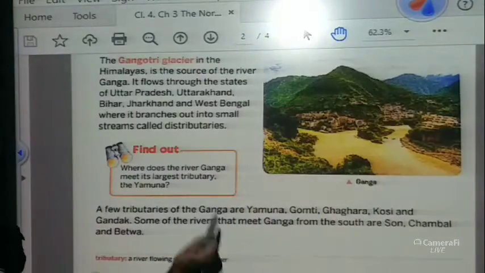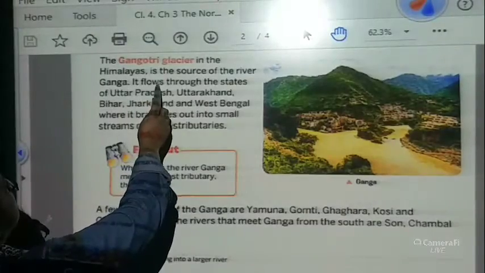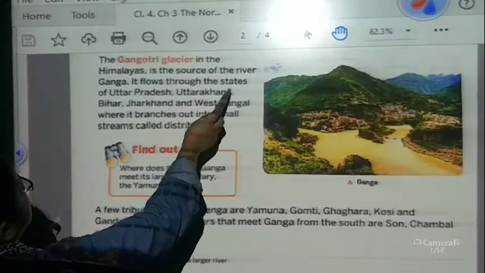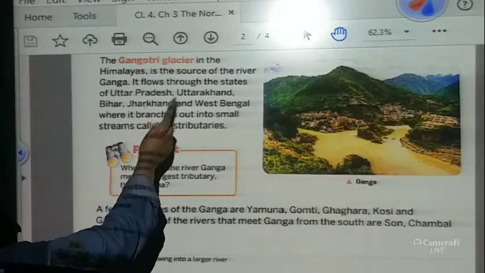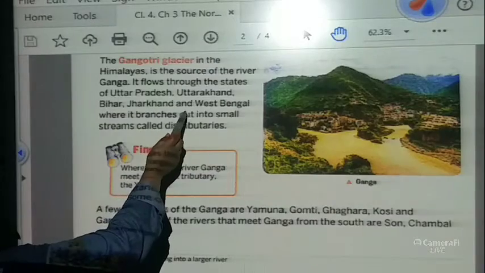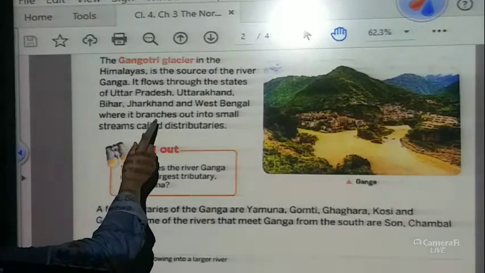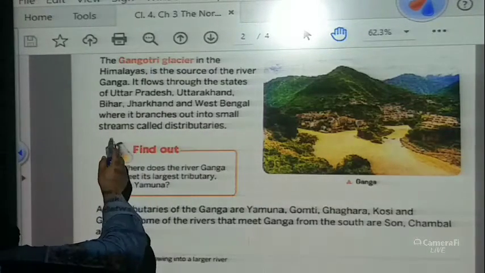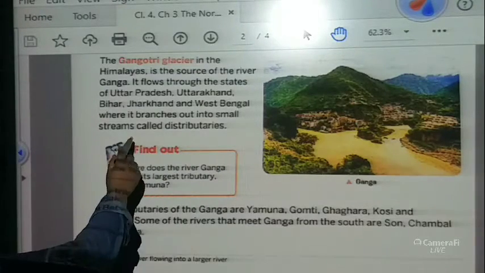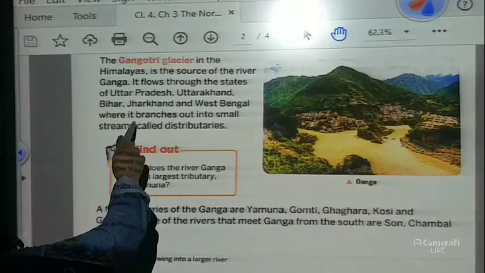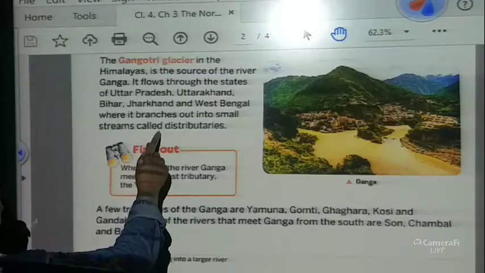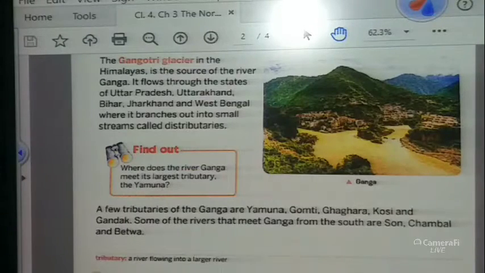The Gangotri glacier in the Himalayas is the source of the river Ganga. It flows through the states of Uttar Pradesh, Jharkhand, Bihar, Uttarakhand and West Bengal, where it branches out into small streams called distributaries. So again underline from here, children: branches out into small streams called distributaries.